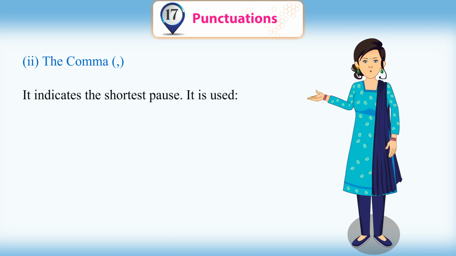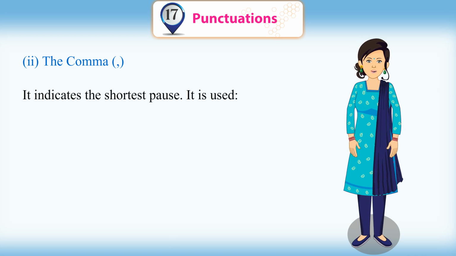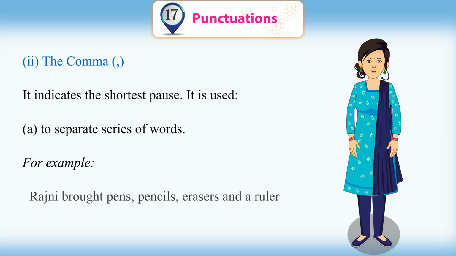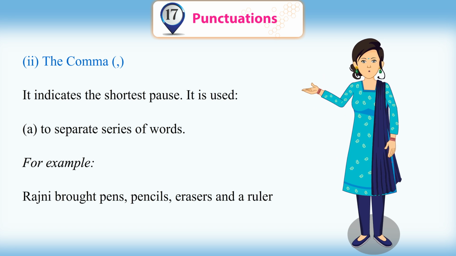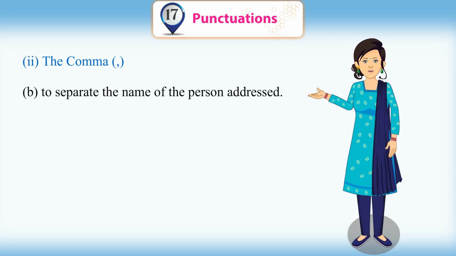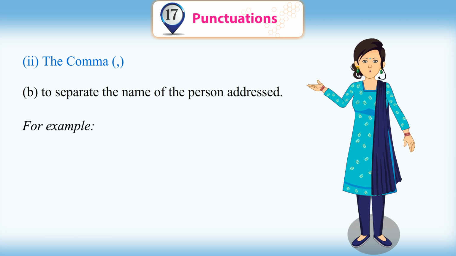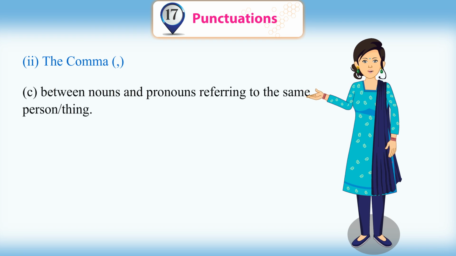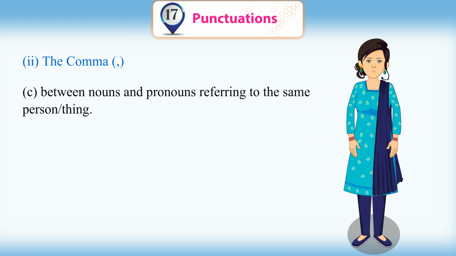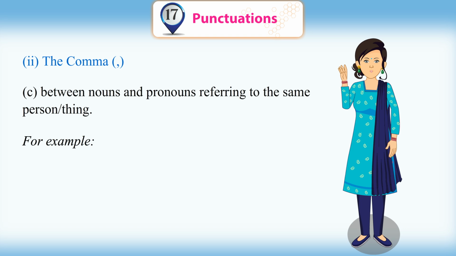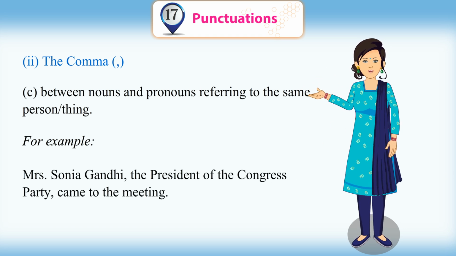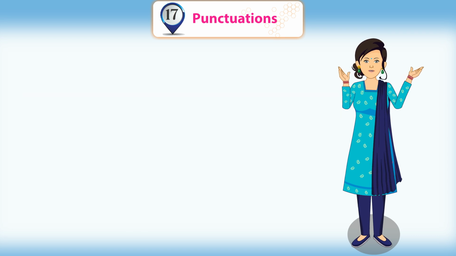Second, the comma. It indicates the shortest pause. It is used to separate series of words. For example, Rajni brought pens, pencils, erasers and a ruler. To separate the name of the person addressed, for example, Neha, come down. Between nouns and pronouns referring to the same person or thing. For example, Mrs. Sonia Gandhi, the president of the Congress party, came to the meeting.